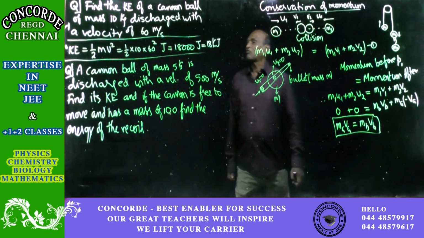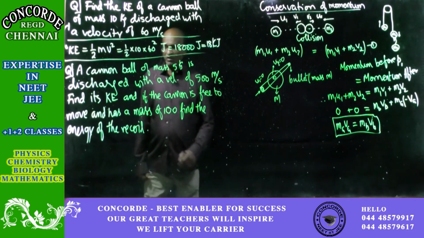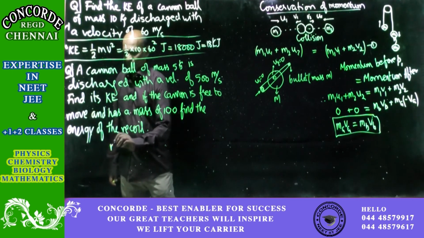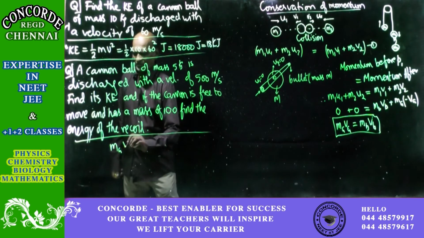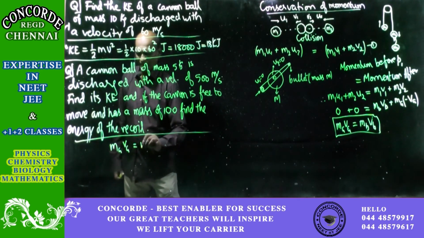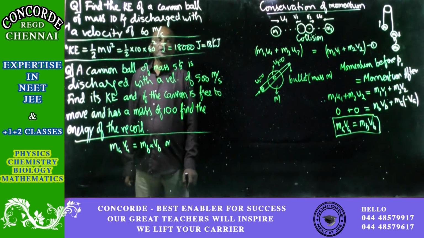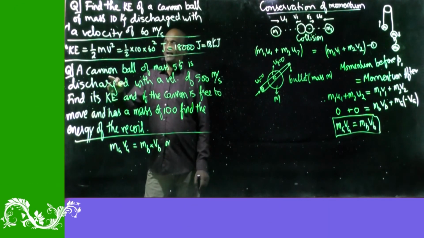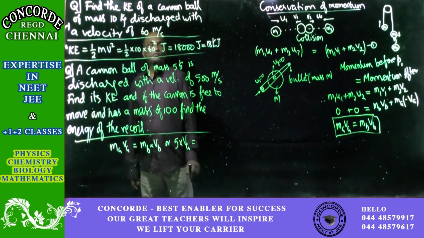Now, what we will do is a cannon of mass 5 kg. The cannon means the gun here. So mass of the gun into velocity of the gun will be equal to mass of the bullet into the velocity of the bullet. So you have got now the mass of the gun, cannon ball, so it is 5 kg into velocity of the gun, we will have to find it out, will be equal to the mass of the bullet.